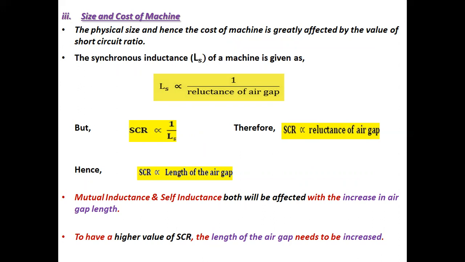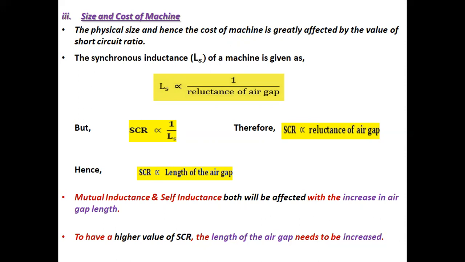But SCR is inversely proportional to Ls. Therefore, SCR is directly proportional to reluctance of air gap. Hence, SCR is directly proportional to length of the air gap.